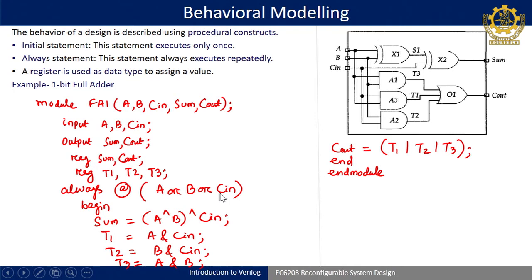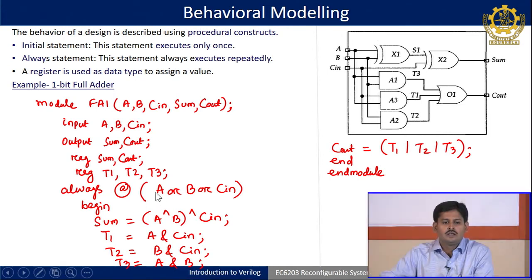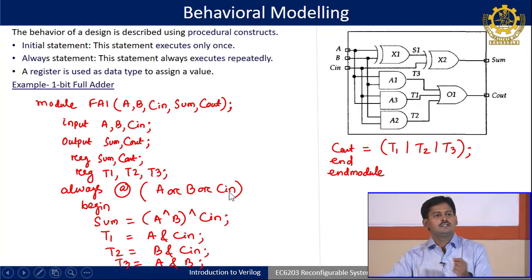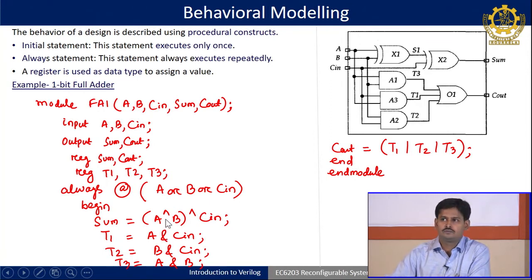This @ is called event triggering. In detail we will see it in the behavioral level modeling class. Initially, to understand, @ is called an event triggering. In event triggering, if any of the inputs A or B or C in changes from 0 to 1 or 1 to 0, then this entire block will be executed. Till A, B or C in change, it will retain the old values.